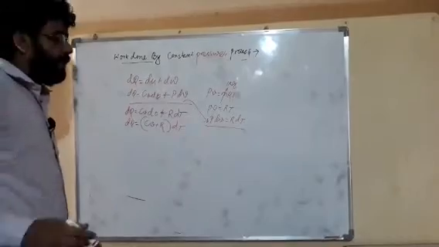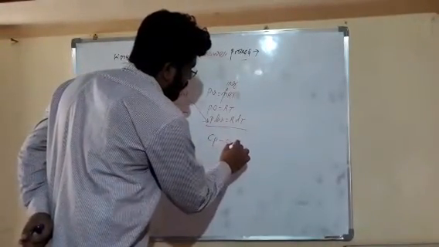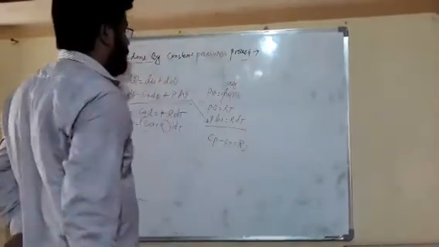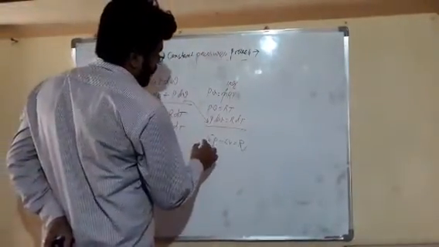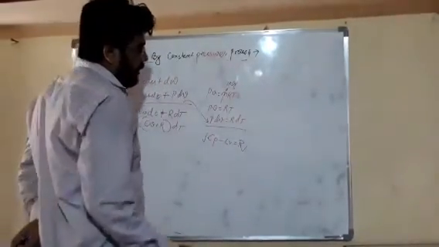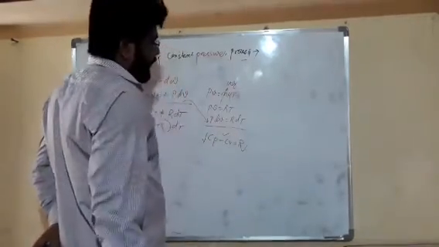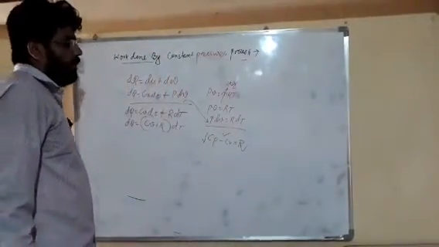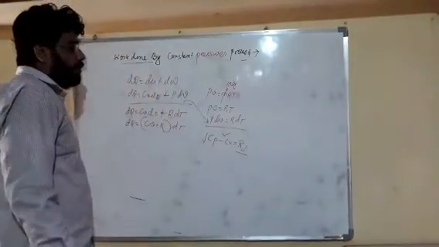Now again we know that Cp minus Cv equals R. Here Cp is the specific heat at constant pressure, Cv is the specific heat at constant volume, and R is the gas characteristic constant.